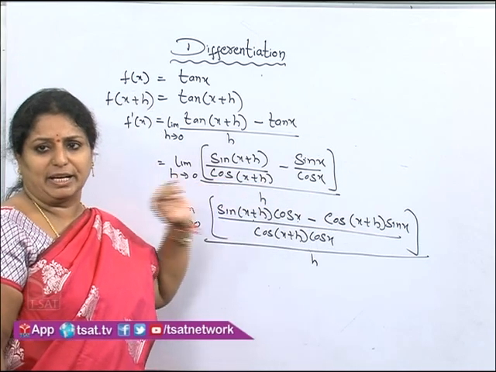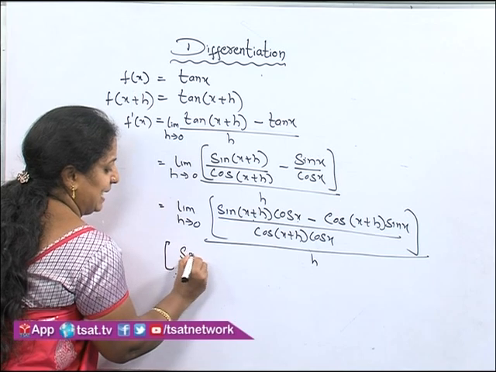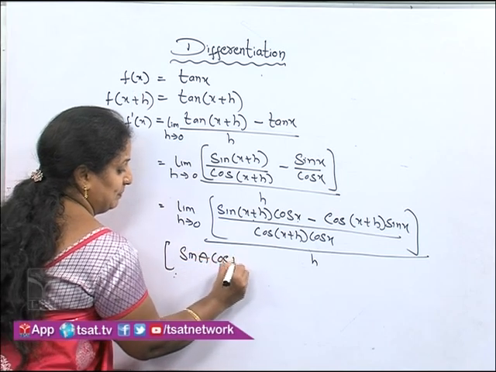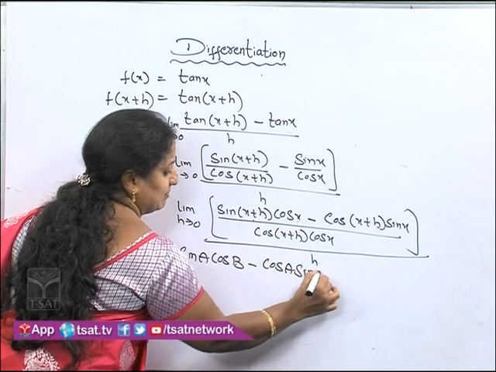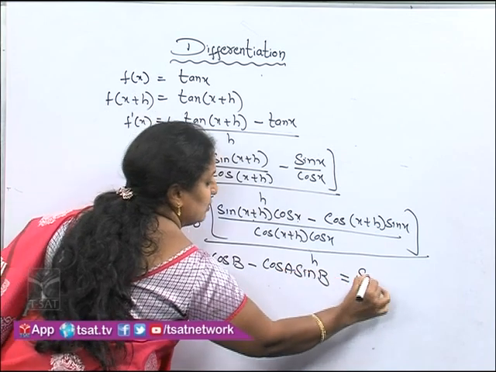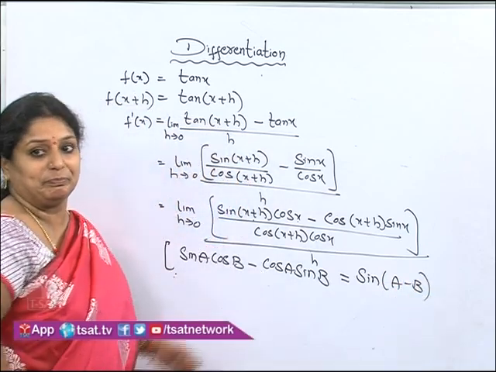Now observe again. It is looking just like sin A cos B minus cos A sin B, which is equal to sin of A minus B. Again we are using the trigonometry formula.